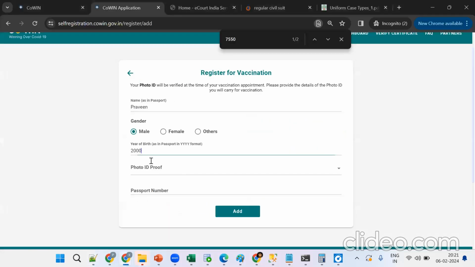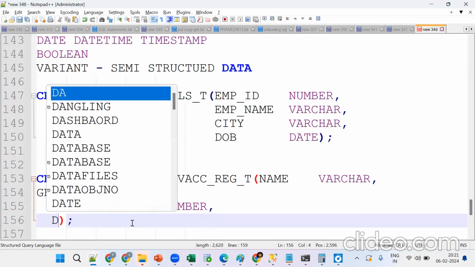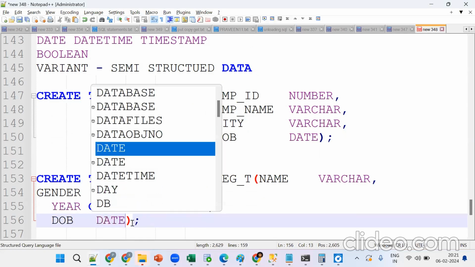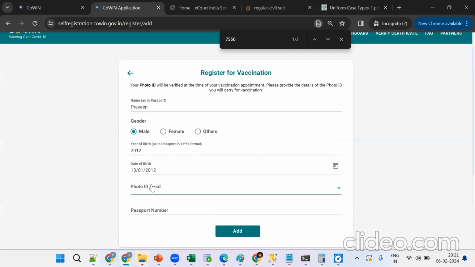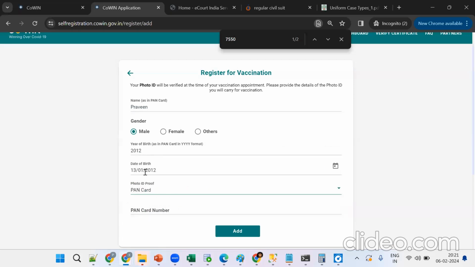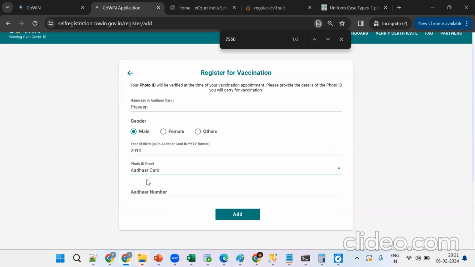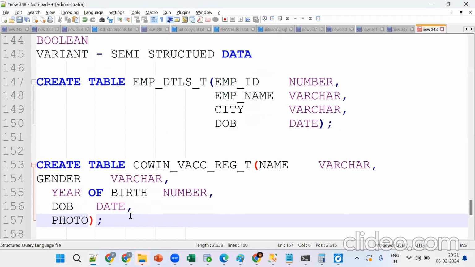If I go for 2012 as a full date, then it's a date. So date of birth is a date. Next, photo ID proof. I'm selecting something like this value, suppose I select Aadhaar card. Now it's the photo ID value, the value of the proof. It has alphabets, so it's a varchar.